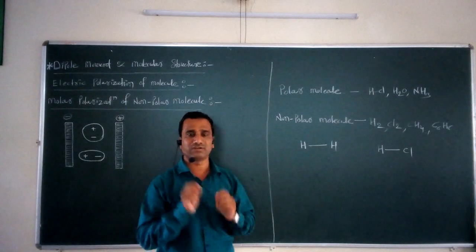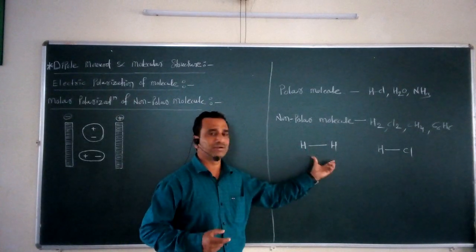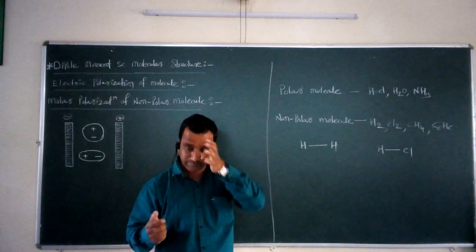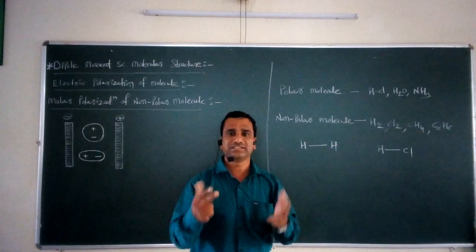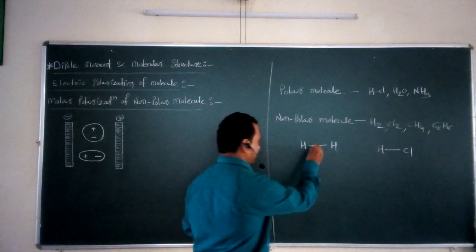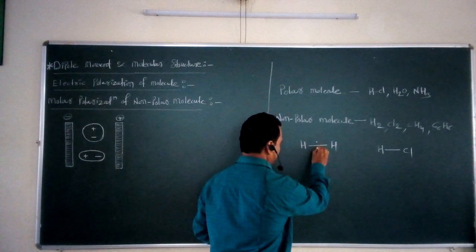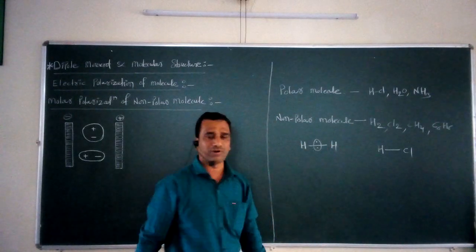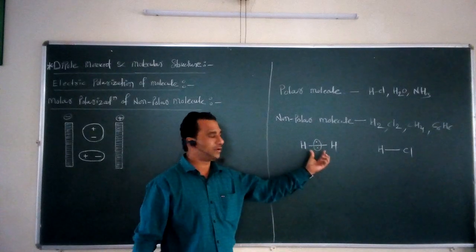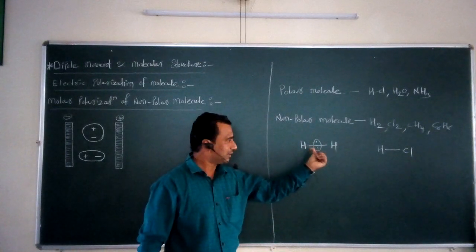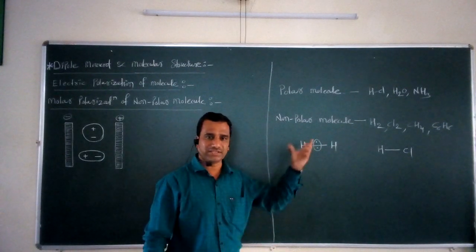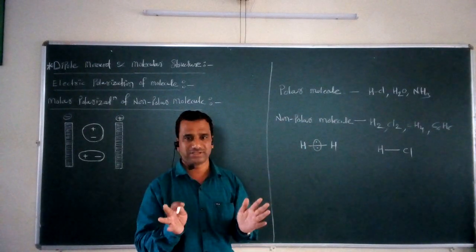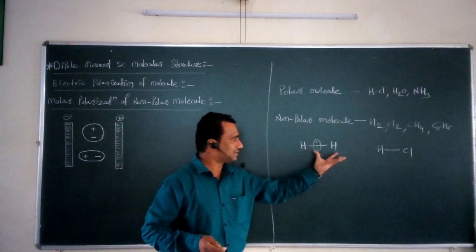If we want to define why one is non-polar and one is polar, what do we have to take into consideration? We have to take into consideration the position of the bonding pair, at which side the bonding pair is present. So if this is the first example, non-polar, the bonding electron pair in this H2 molecule is present exactly at the center of the two atoms.